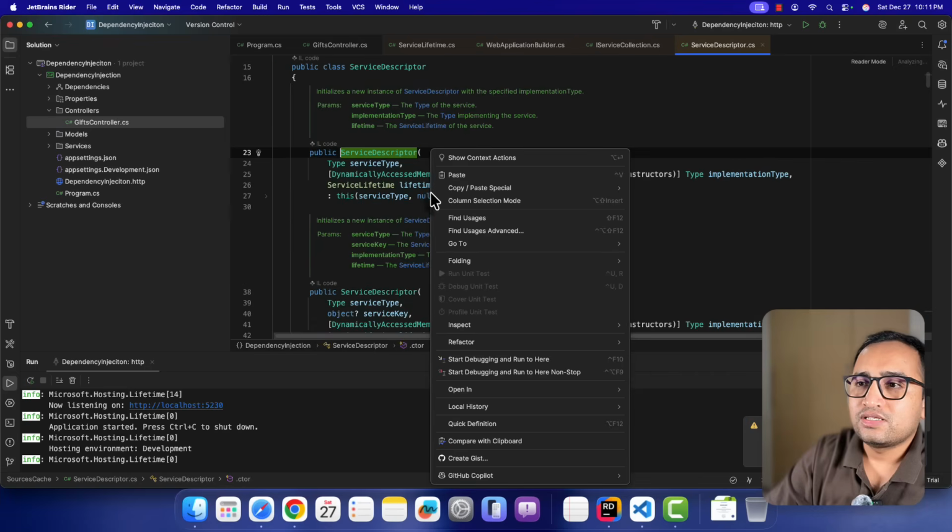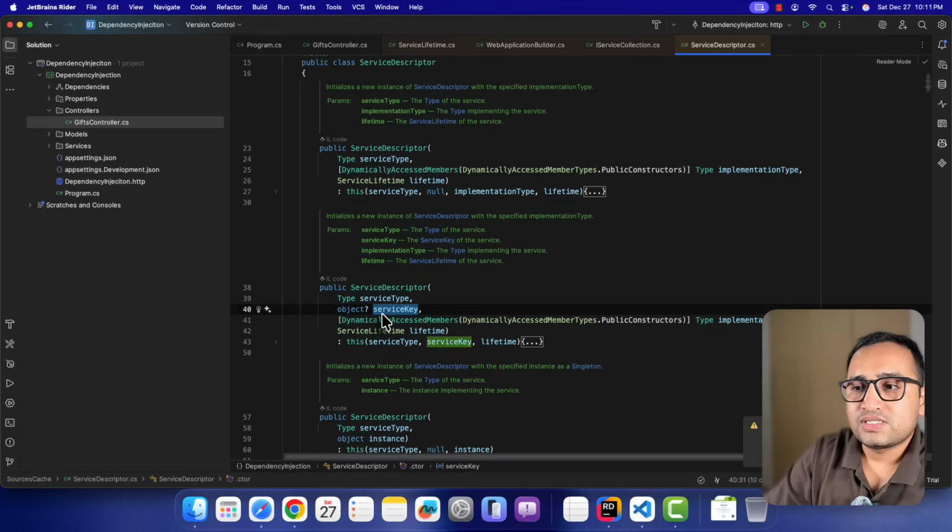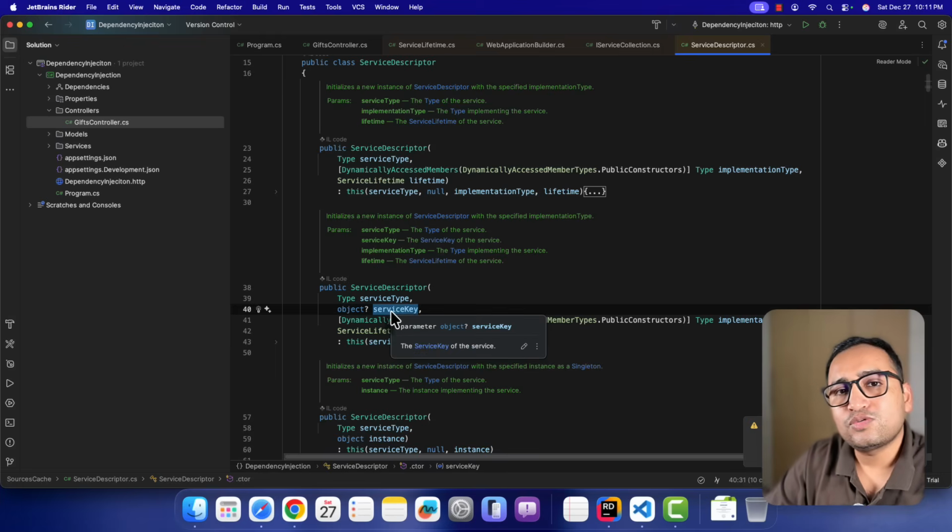For that, let's go inside this service descriptor class. You can notice that there are several versions of this constructor. Here you can notice that we are passing a key, a service key. There is also a concept of key.